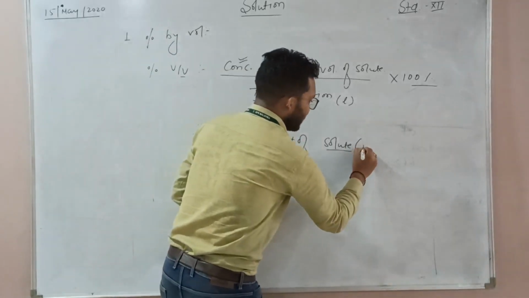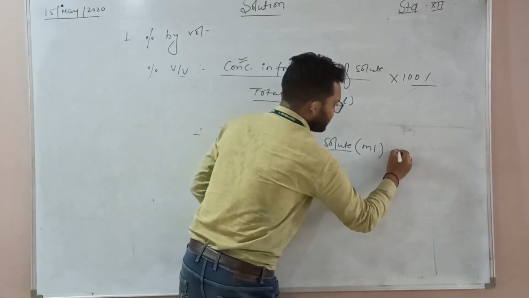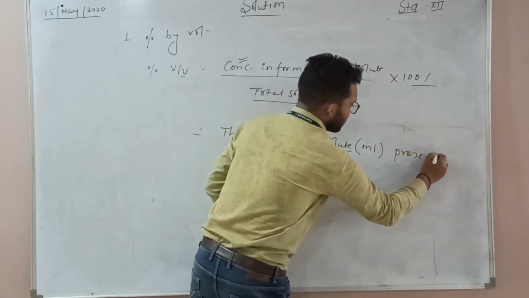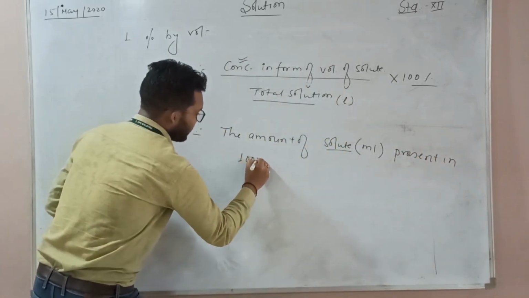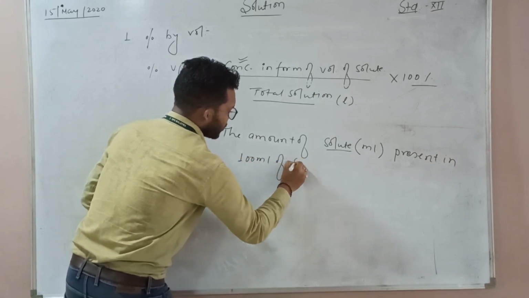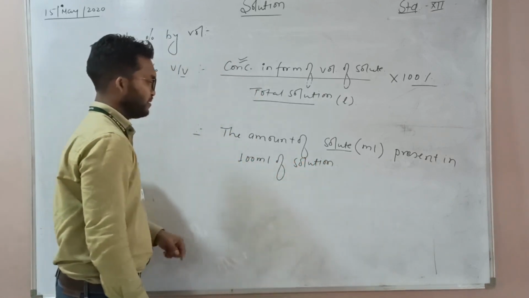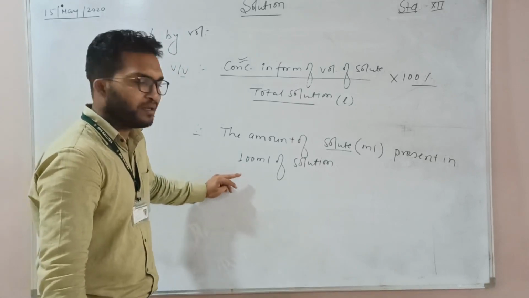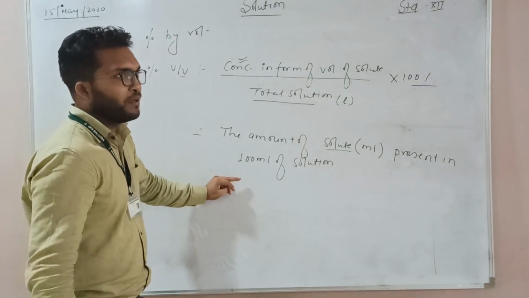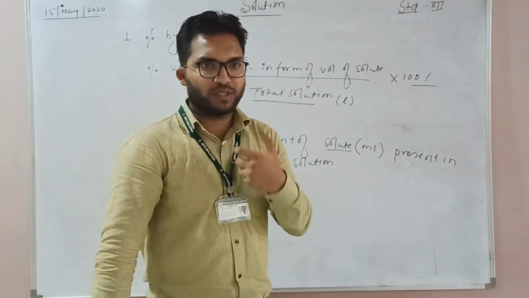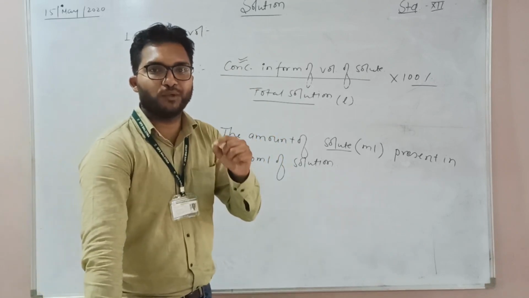So solute present in ml, solute present in 100 ml of solution. Is it clear? Why do we take 100 ml? You can take 1 liter, 2 liter, 100,000 liter, doesn't matter. But when we define the definition, we always consider the unity.